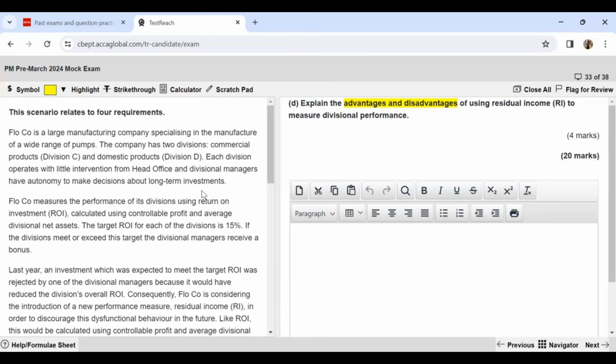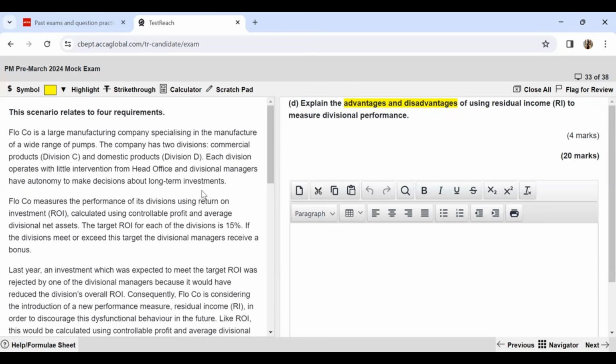The first thing is that it does not facilitate comparisons between the divisions, because RI is taking into account the absolute figure.